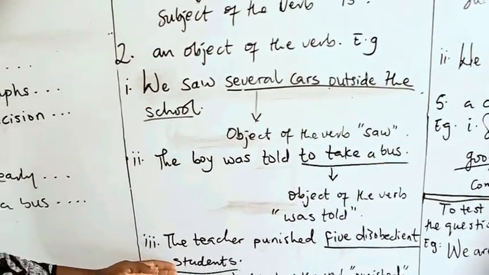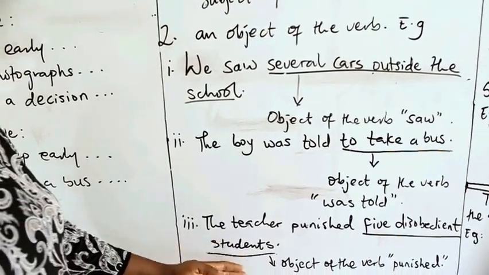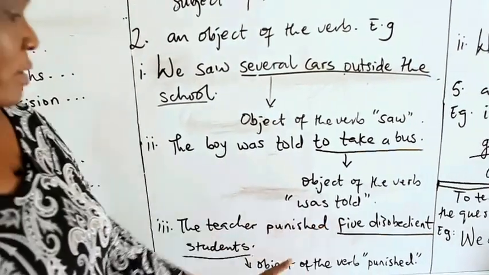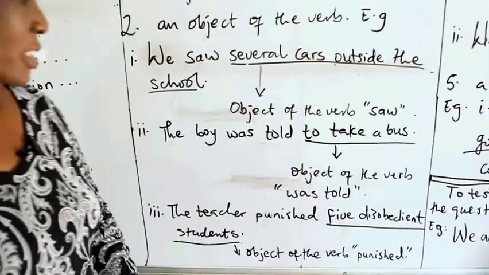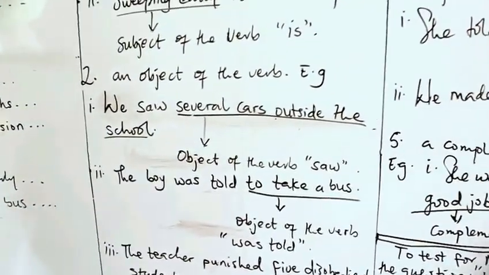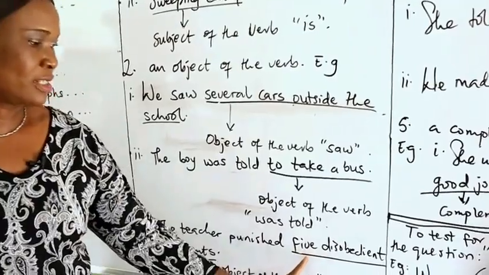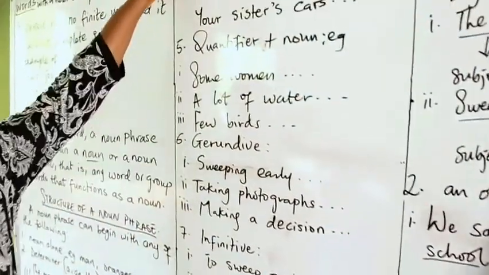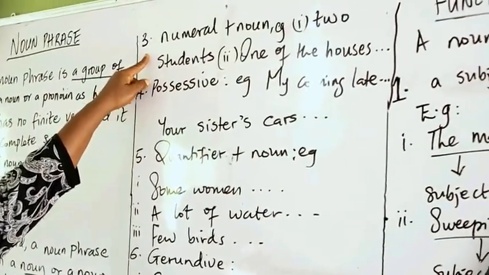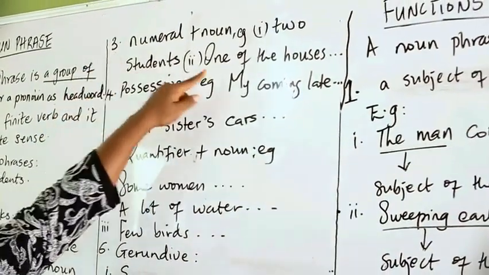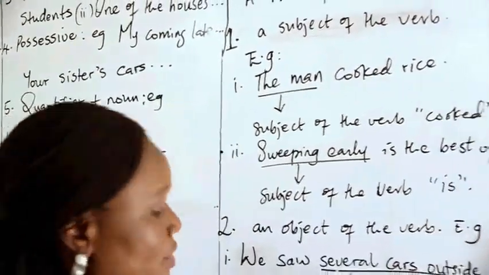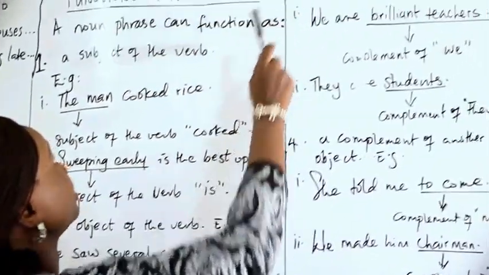We come about our answer, 5 disobedient students. Therefore, this is the object of the verb punished. That's the function. Remember, 5, starting this noun phrase, takes us back to our numerals. We said that numerals can start a noun phrase: 1, 2, and so on. Number 3, under functions of a noun phrase.